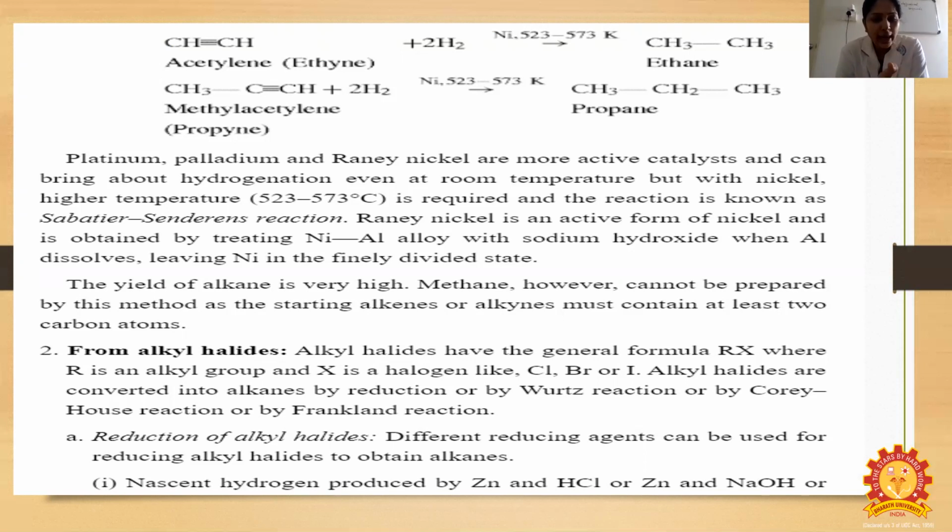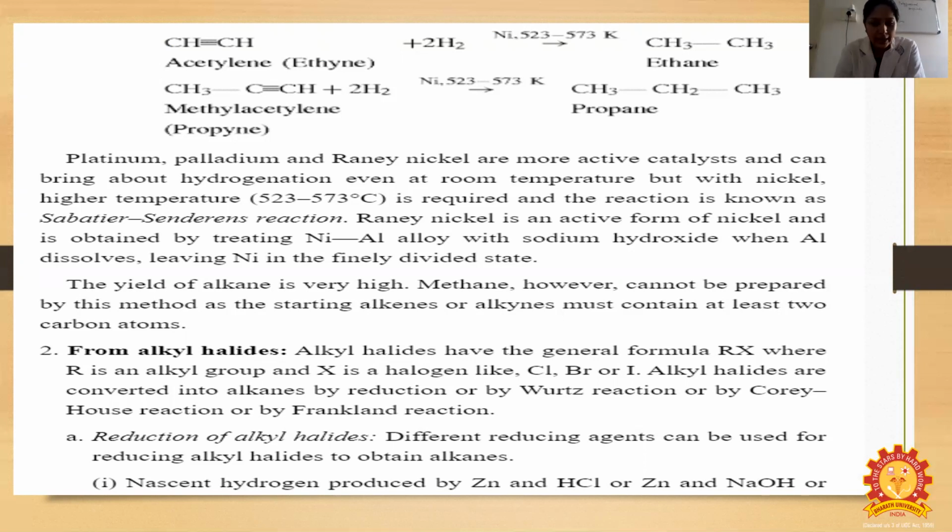The general formula of alkyl halides is R-X, an alkyl group with a halogen group X. The halogens we use here are chlorine, bromine and iodine. Alkyl halides are converted into alkanes by reduction, or by Wurtz's reaction, or by Corey-House reaction, or Frankland reaction.